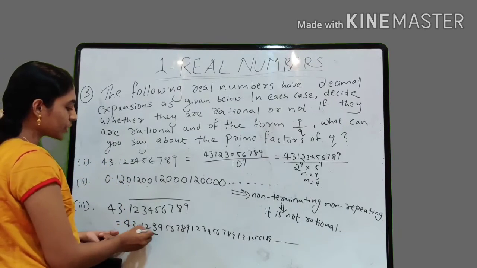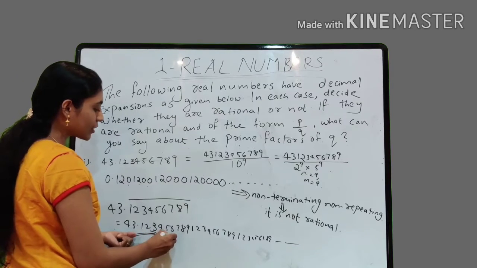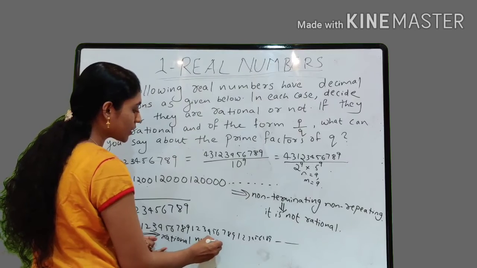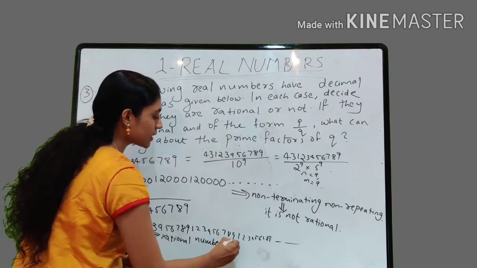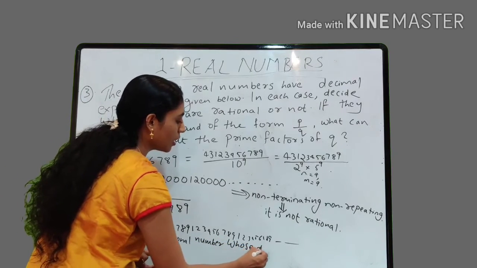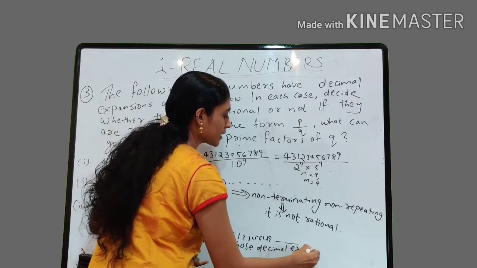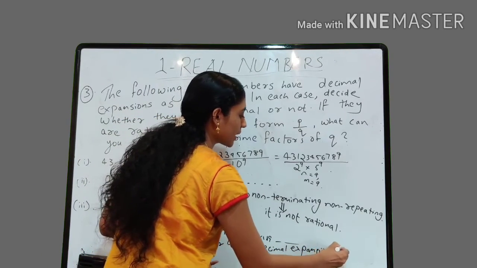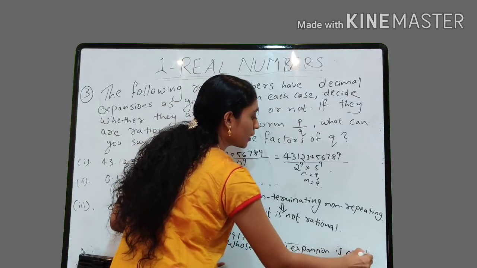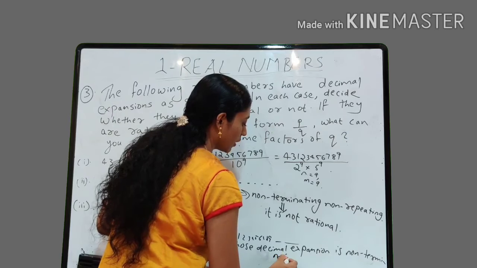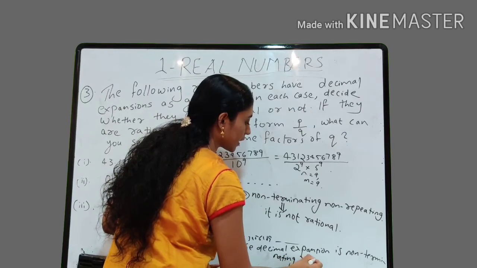So what about this one? This is a rational number whose decimal expansion is, you just write that, non-terminating repeating.